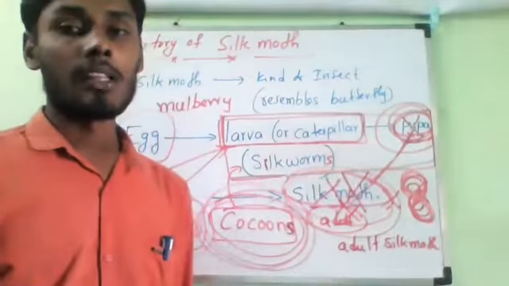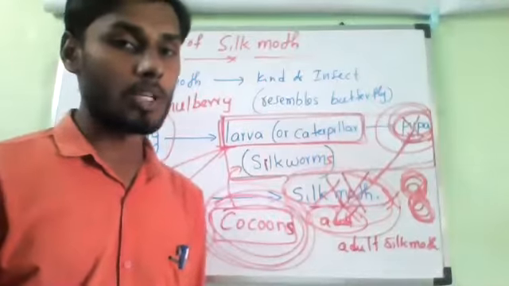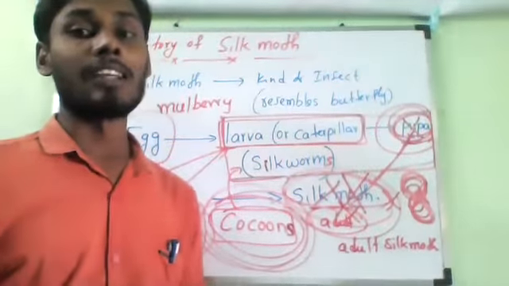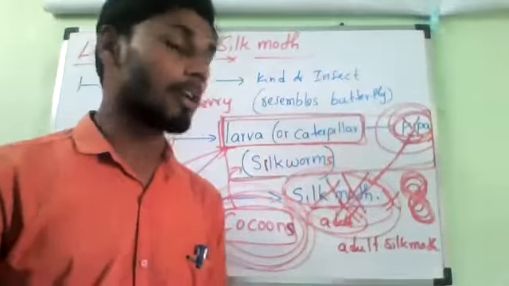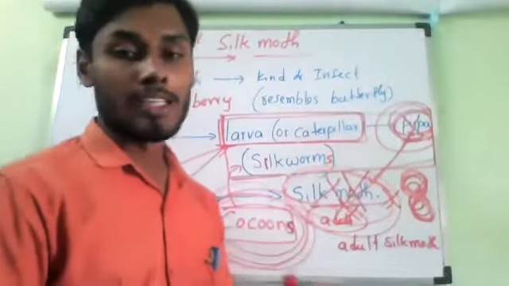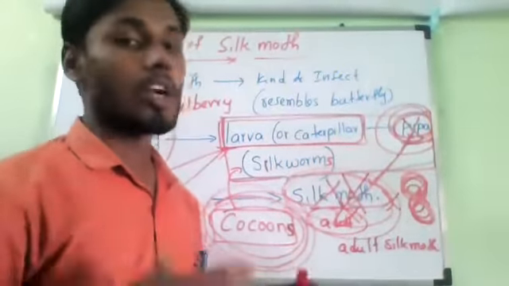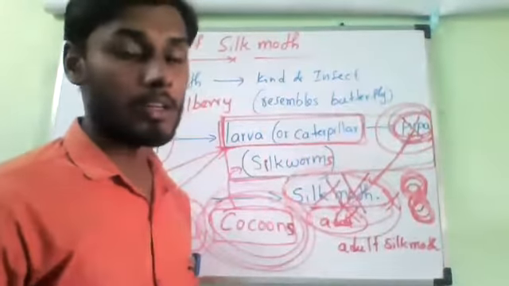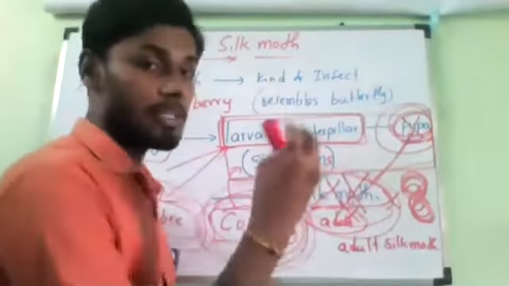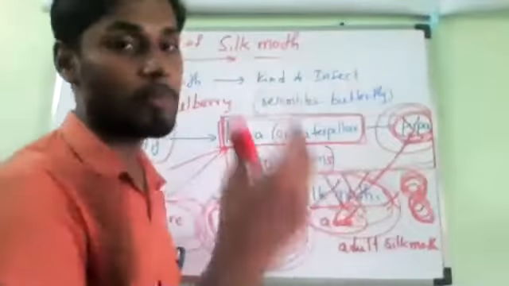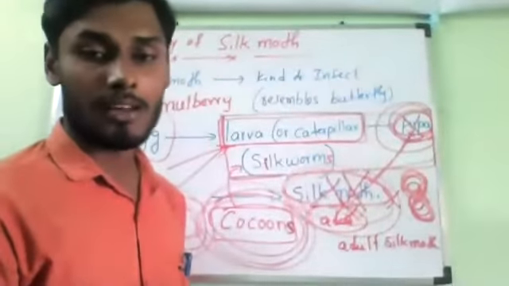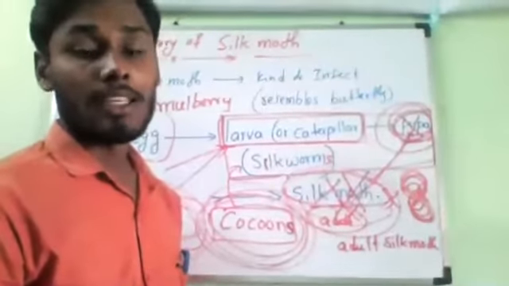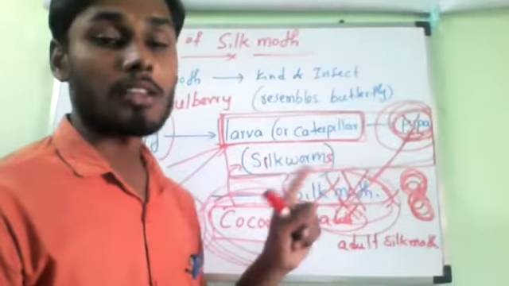Understand? Because if the silkworm is allowed to mature into a silk moth, then the fully formed silk moth secretes a liquid to dissolve a part of the silk, because it needs to come out. Is it yes or no? It is stuck inside. So if it wants to come out like a butterfly, it will secrete some liquid that will melt, that is, dissolve the silk fiber, so that it is damaged. Is it yes or no? That is the reason why the adult silk moth should not develop.